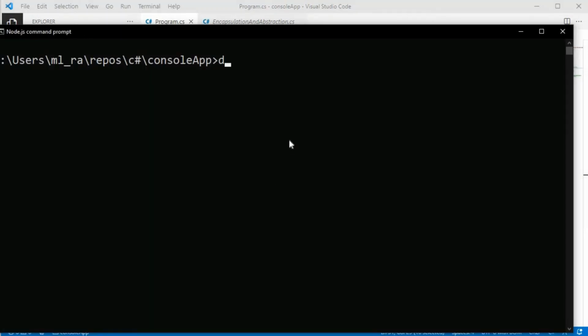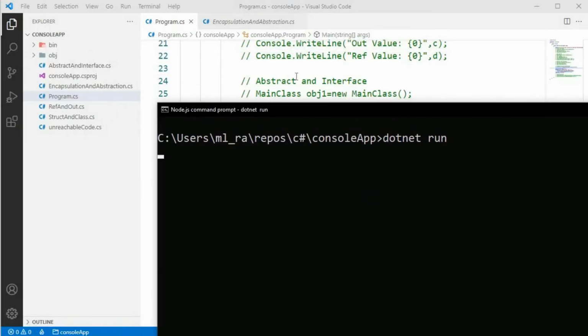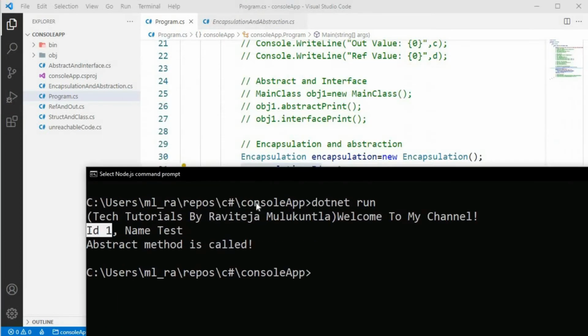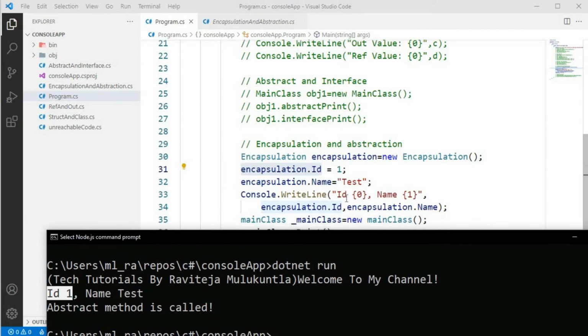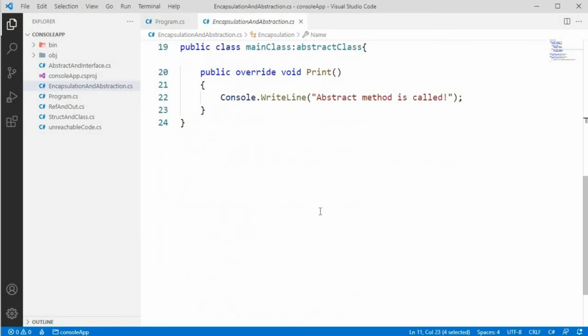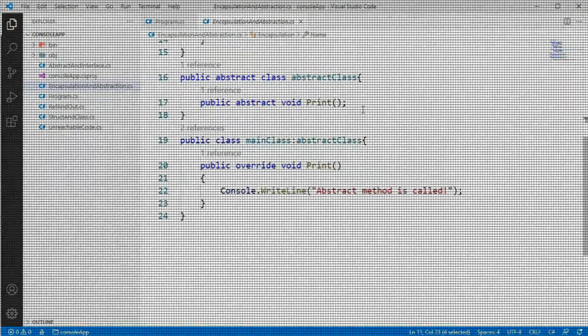Let's compile and check what is happening. Here you can see that it is printing ID 1 and name test, and the abstract method is called, because here we are printing ID and name and here we are printing that the abstract method is called.